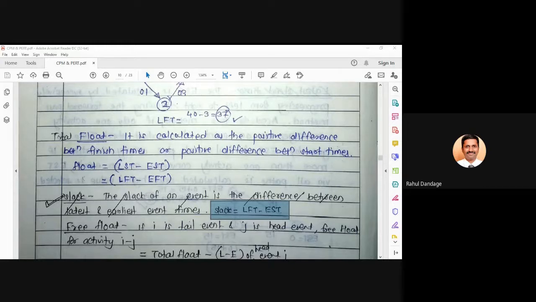In other words, the events which lie on the critical path have Slack equal to 0. Do you agree with this? Or if the Slack is equal to 0, we can say that particular event is lying on the critical path. So you can note down somewhere that the events for which the Slack is equal to 0 lie on the critical path.